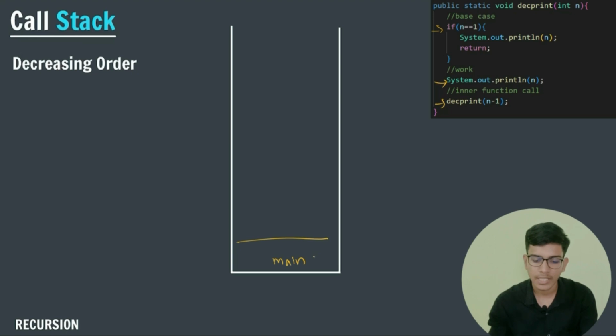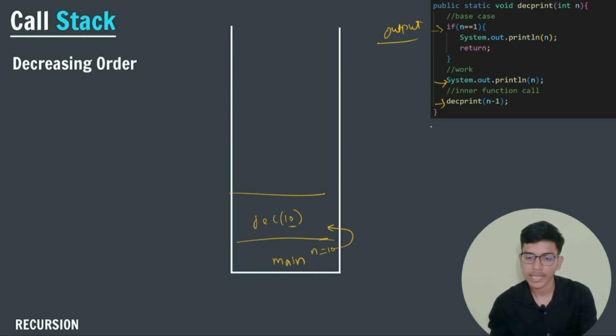Whatever variables we have in the main program, that is n is equal to 10, will get passed to my dec function. In the dec function, the value is 10. Let us consider that this is my output. Here I am checking if n is equal to 1. No, the n value is 10, so it will not go into my if statement, and it will print the value of 10.